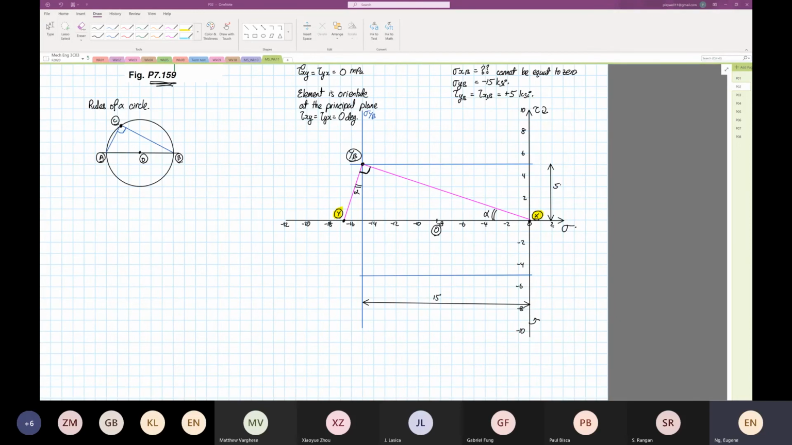So we can say tangent alpha is equal to 5 divided by 15. Alpha is equal to the inverse tangent of 5 divided by 15, which is 18.43 degrees. So we know that's 18.43 degrees, and this angle over here is also 18.43. We can now find stress Y.